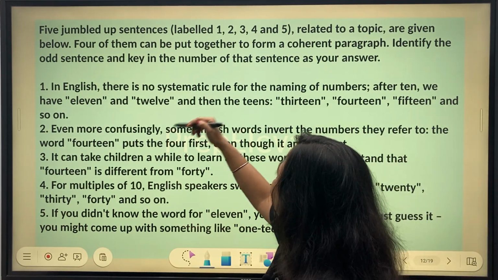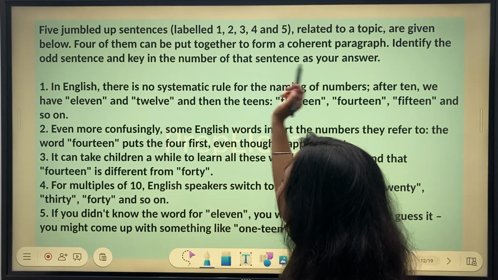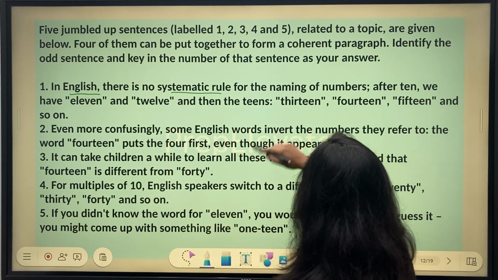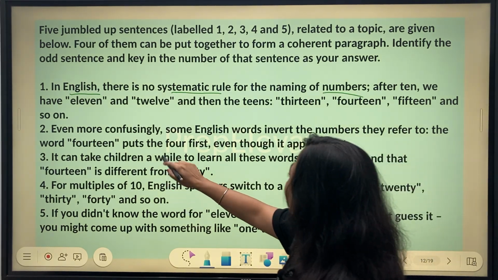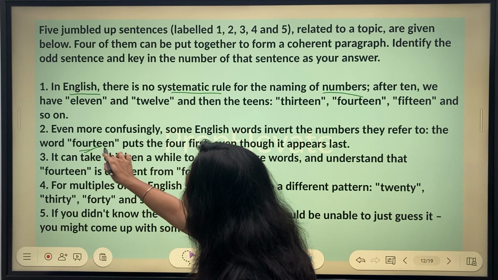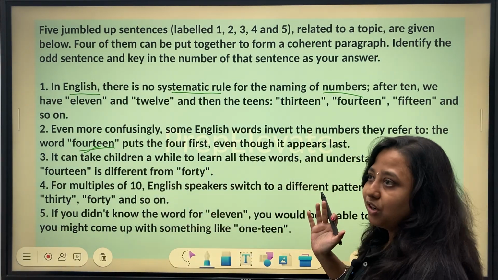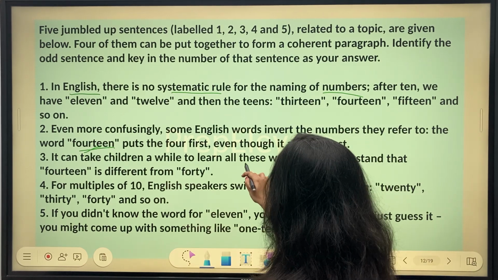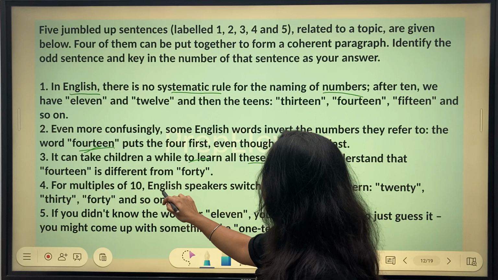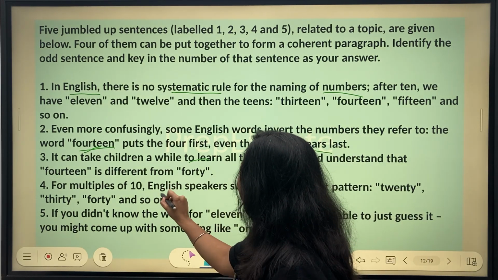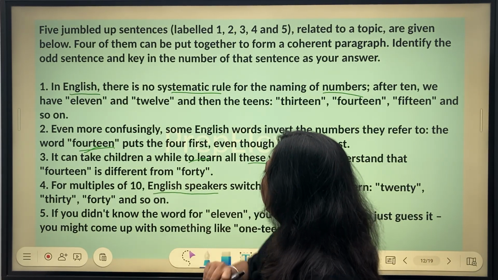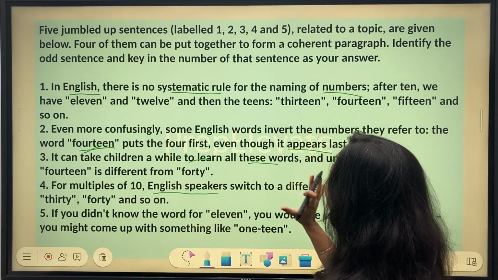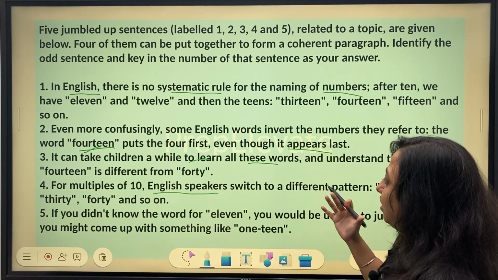So let us say when I'm scanning, I look at questions and I see some familiar words which make me very comfortable with the question. I look at English, I look at systematic rule, I look at numbers, and then I look at words. See, in quotes, always your eyes tend to get attracted towards words which are in quotes. 14 appears, understand, learn, English speakers, right? So more or less, this looks like a good question for me to start. I am pretty sure that this looks like a comfortable setting for me to start, right?